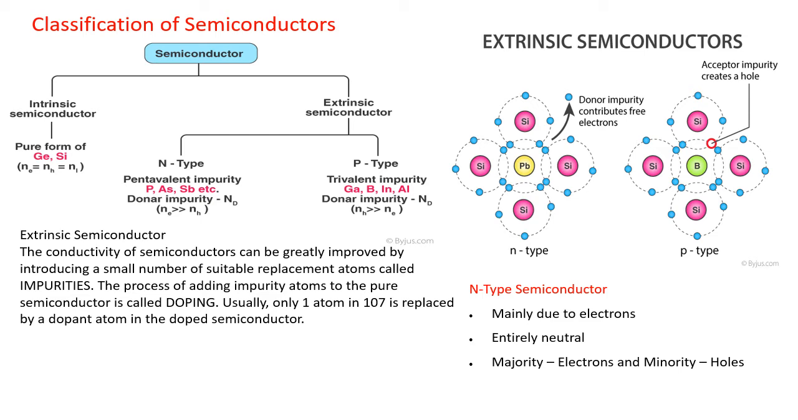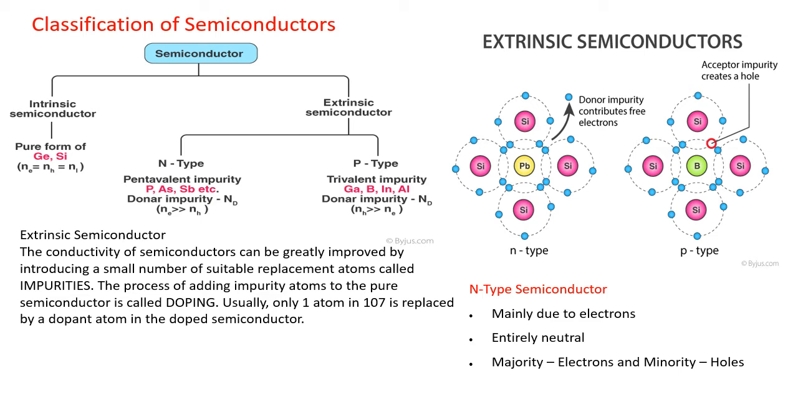The conductivity of a semiconductor can be greatly improved by introducing a small number of suitable replacement atoms called impurities. The process of adding that impurity atom is called doping. The amount is very small, but it changes the electrical property, so we can get a semiconductor to behave like a conductor. For that purpose we introduce impurities.